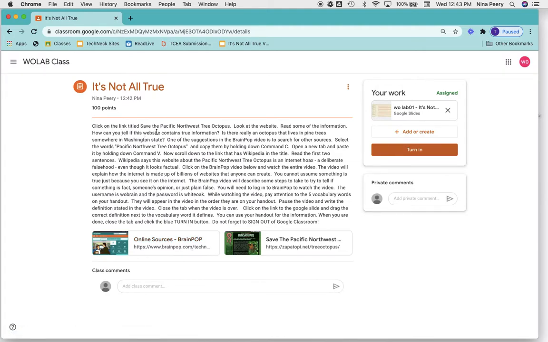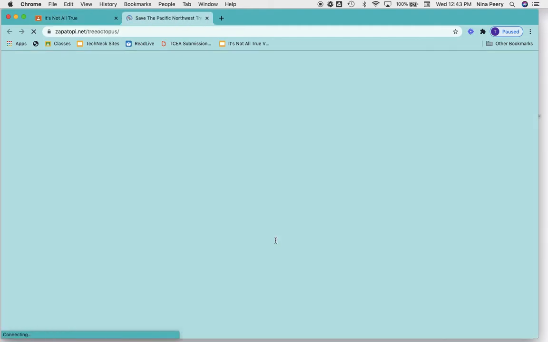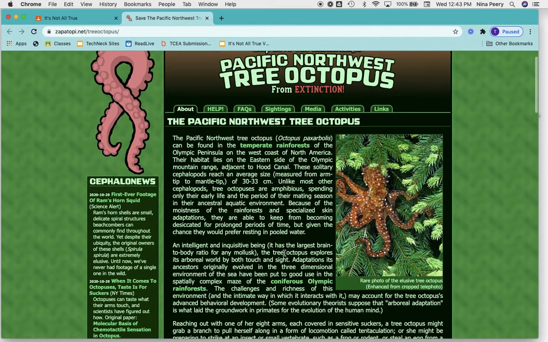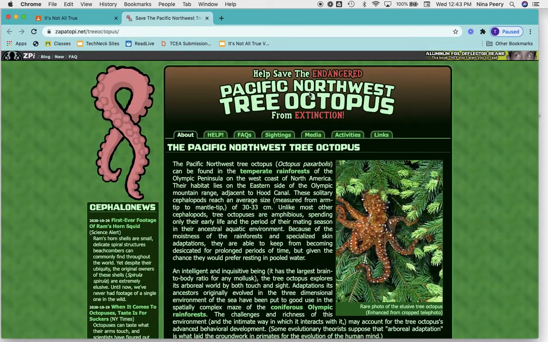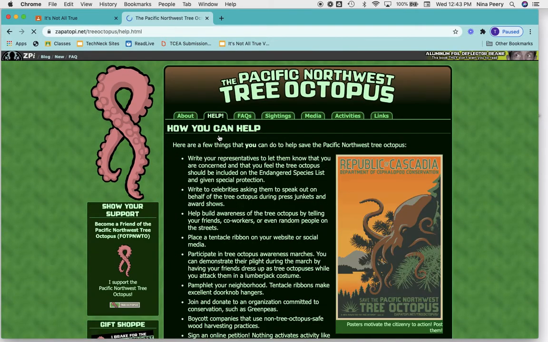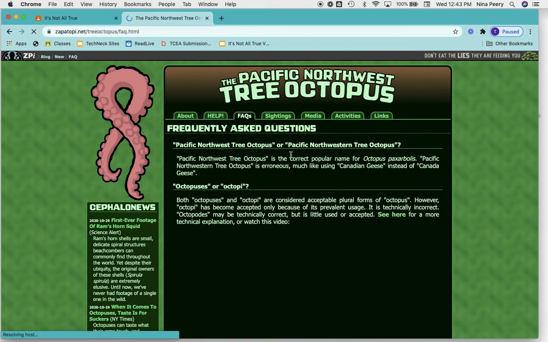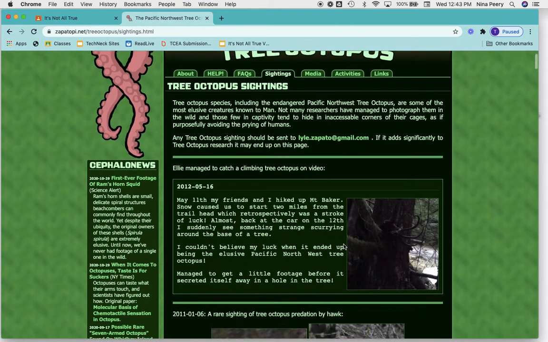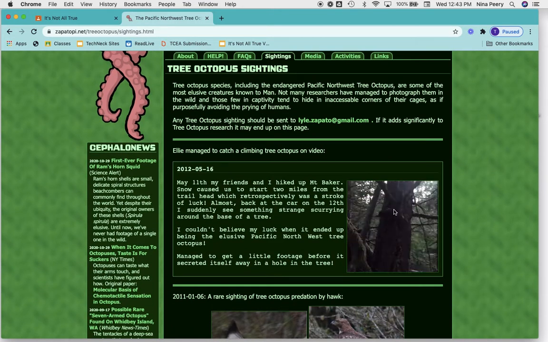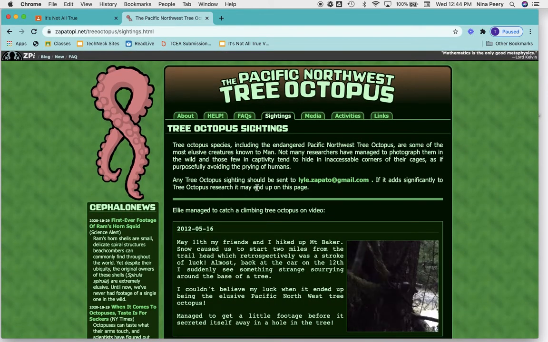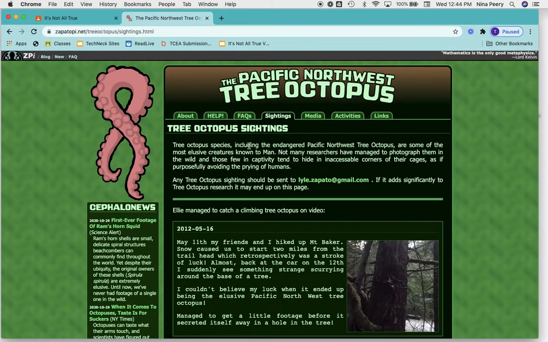It says click on the title, this website, Save the Pacific Northwest Tree Octopus. And when you click on this, as you look at this website, it looks like there's an endangered octopus that lives in a pine tree somewhere in the northwest part of the North American continent, which is the country that we live in. So when you look at this website, there's a tab for helping, frequently asked questions, even sightings. So you can see here's a video of an octopus climbing up a tree. So everything about this website looks like it's true.